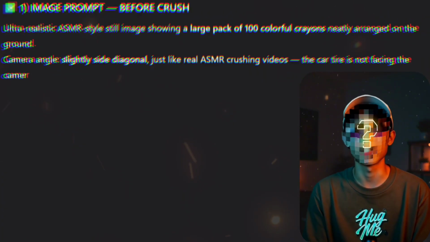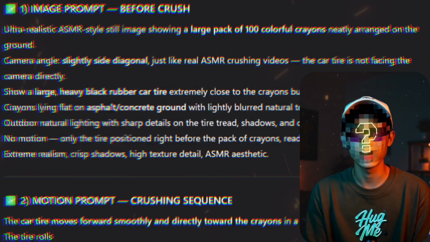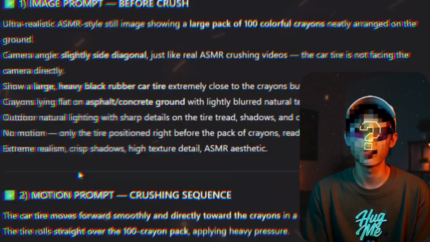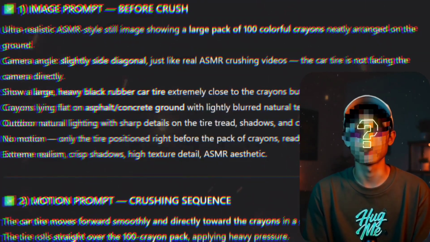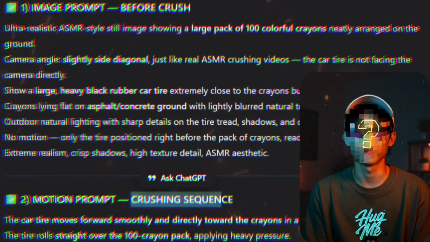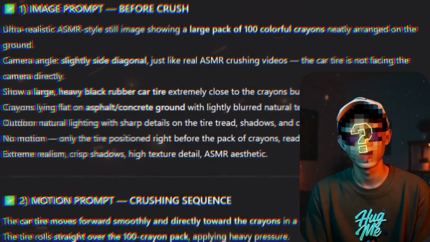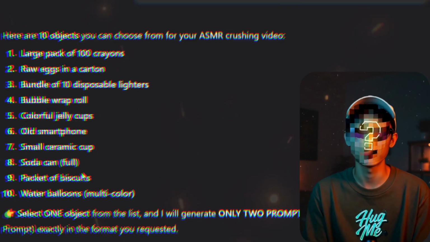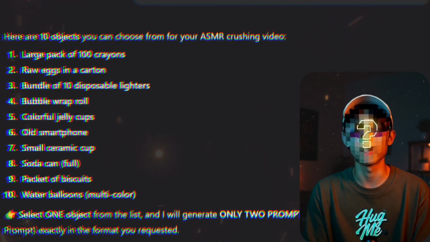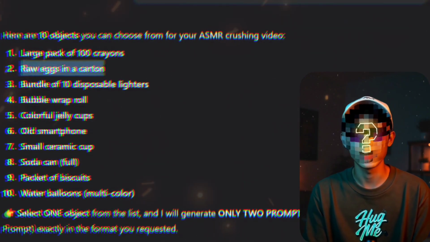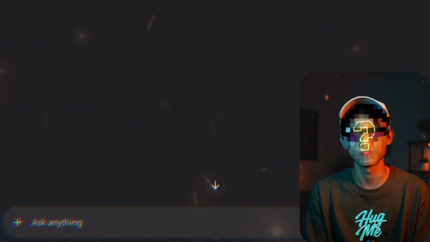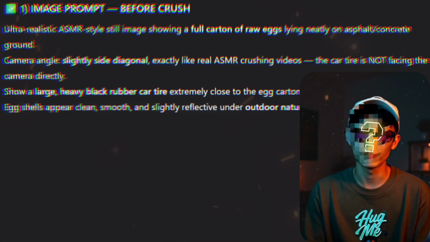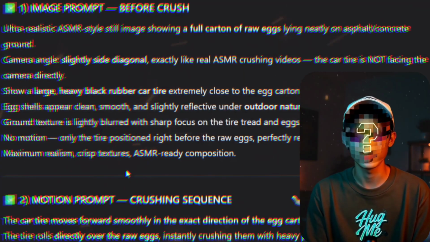Now your prompt is generating. First is the image prompt, and second is the motion prompt. You will get two prompts. With the image prompt, your picture will be created, and with the motion prompt, that picture will come to life, meaning you can convert it into a video. Now here you have more ideas. Let's generate one more idea. Look, raw eggs in a carton. Copy it, paste it below, meaning there will be an egg tray. Press enter, and here your prompts for eggs are generated. One image prompt and one motion prompt.